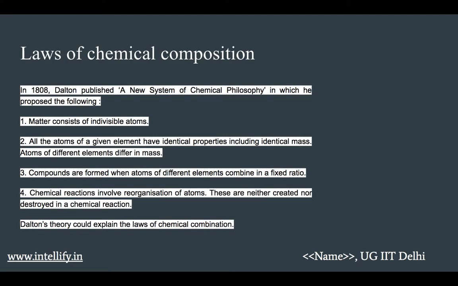So what he was saying is that if we take two atoms from the same element, they have an identical mass. But if we take two atoms from different elements, then they will always differ in mass. Third, compounds are formed when atoms of different elements combine in a fixed ratio. And the last one is that chemical reactions involve reorganization of atoms. These are neither created nor destroyed in a chemical reaction.